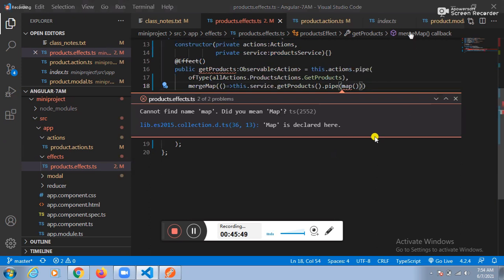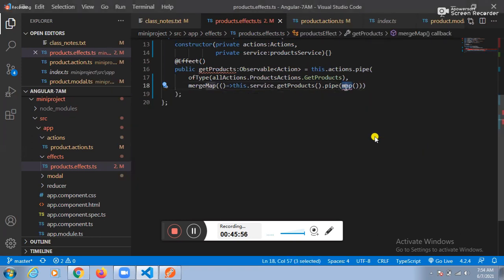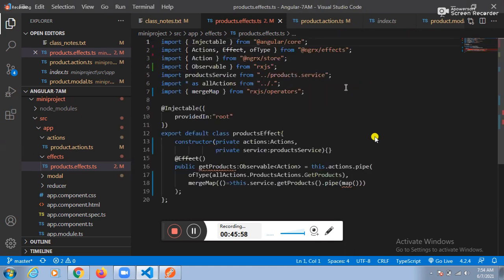Let me import the map function. Whatever the map function is there, we need to import the map function. Here itself, that map function we need to import here. Let me import the map function. Fine. See this one once again, guys.